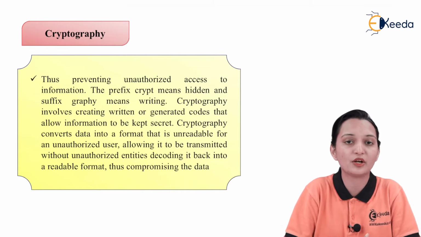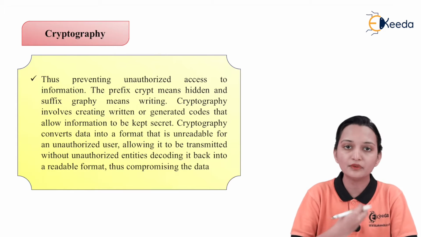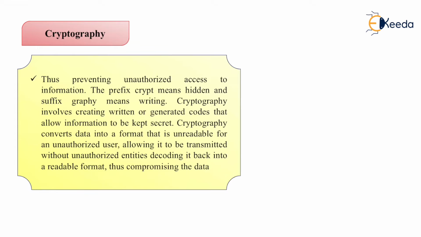Now, what does it mean by authorized and unauthorized access to transmission? If I want to tell something to you, then I myself will be the speaker and you are the listener. So, I want to transmit some message to you. The message will be some text or any symbol like that, and that message should reach you.